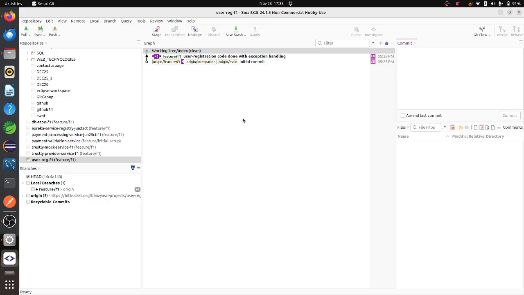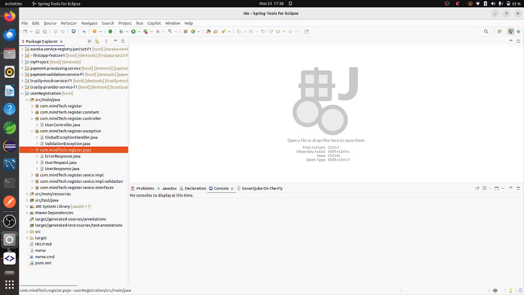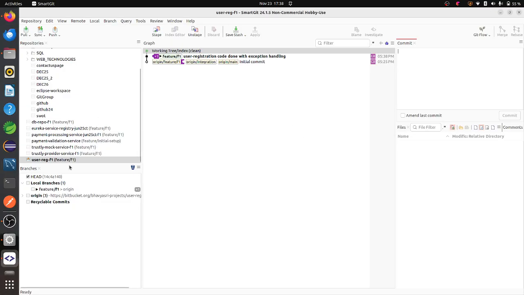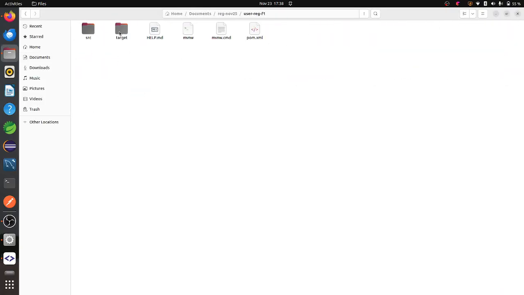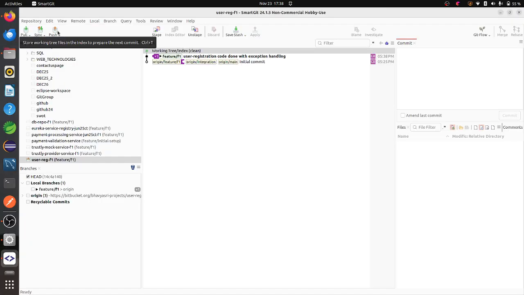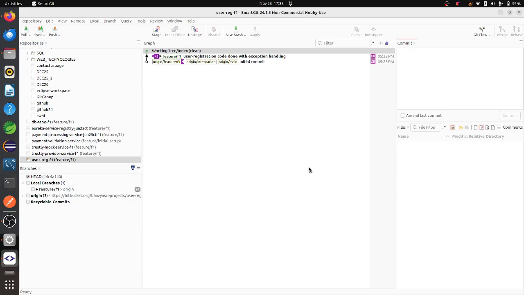Whatever changes I have done, I want to put everything into this Bitbucket. I have already cloned this project to my folder. This is my sync folder in Smart Bucket, where I have kept everything. Now I want to push this. Simply I'll do push, and it will ask me whether I want to push to the feature branch. Every time I have to push to the feature branch only. So I'll push this one. It will load and then show push succeeded, and it is showing me push succeeded.